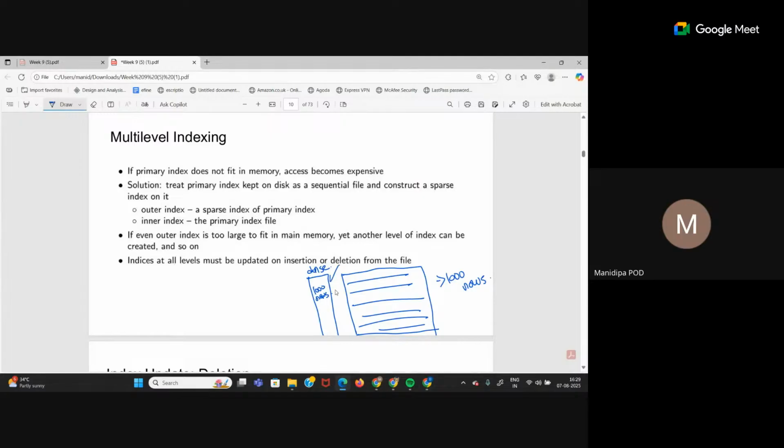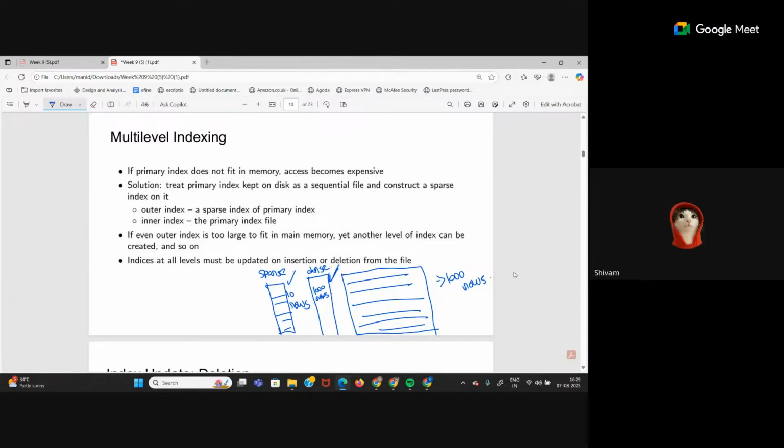Then in the higher level sparse index that I'm creating, how many rows will be there? 10 rows only. So this can now fit in my memory, and I can store the dense index on the disk. In memory, I will access the smaller index, which will lead me to the dense index on disk, and from the dense index, I can go to the table. That's why we have multi-level indexing when one index becomes too big.